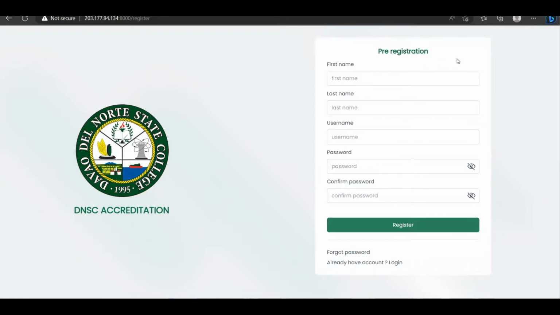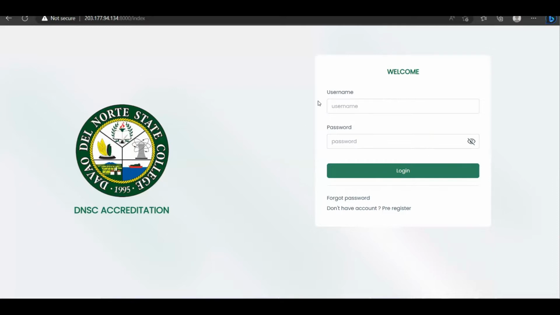So in pre-registration, you have to fill out the form, and after you fill out, you register. So after registration, you will be prompted to wait for the admin confirmation of your registration. So the admin will be going to accept your registration before you can log in into our system.